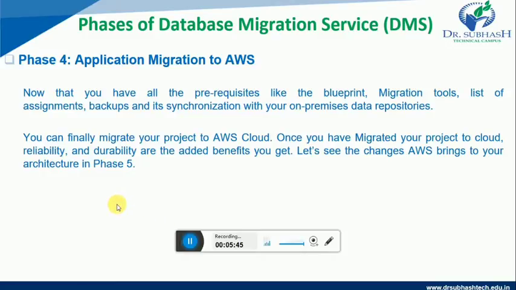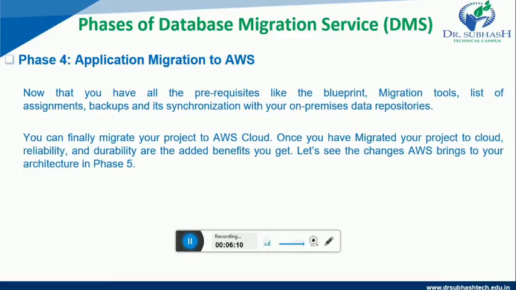Let us understand phase 4, that is application migration to AWS. Now that you have all the prerequisites like blueprint, migration tools, list of assignments, backups, and their synchronization with your on-premises data repositories, you can finally migrate your project to AWS Cloud.